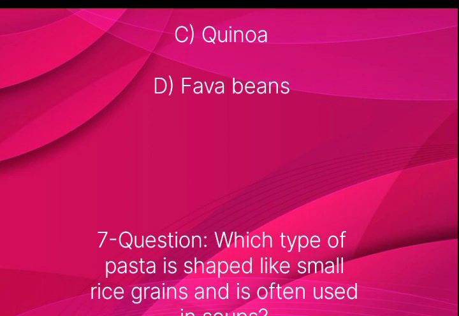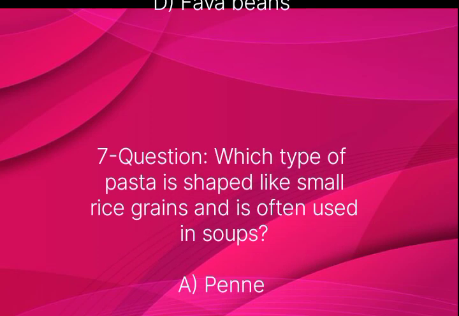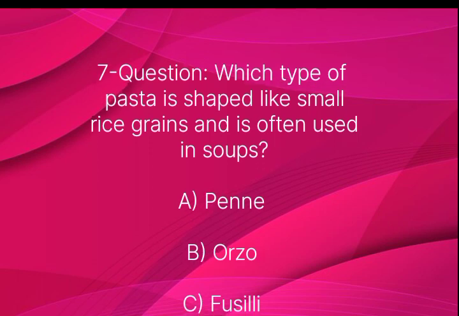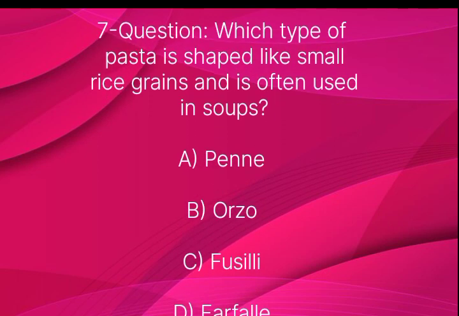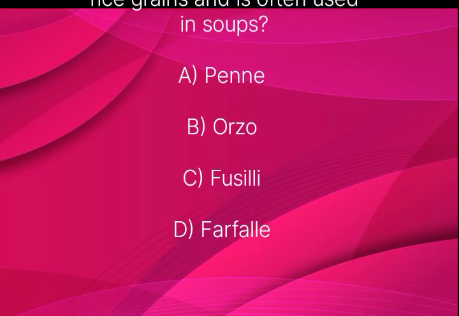Question number 7. Which type of pasta is shaped like small rice grains and is often used in soups? Option A penne, B orzo, C fusilli, D farfalle.